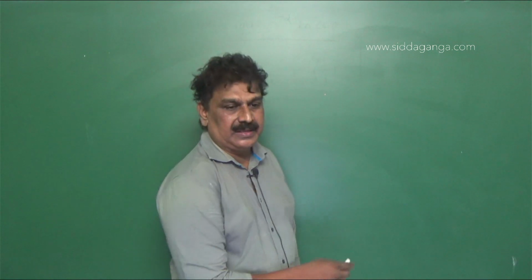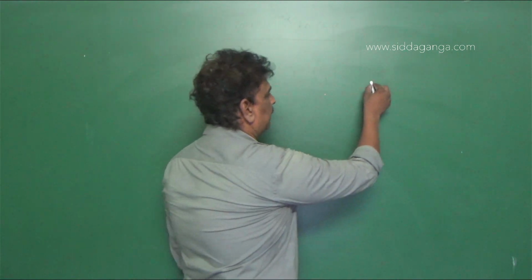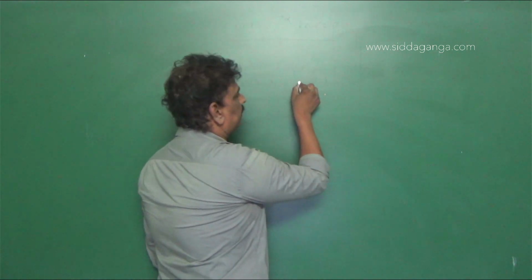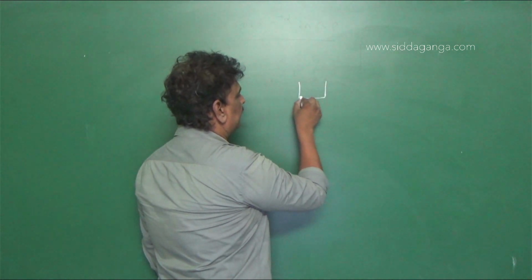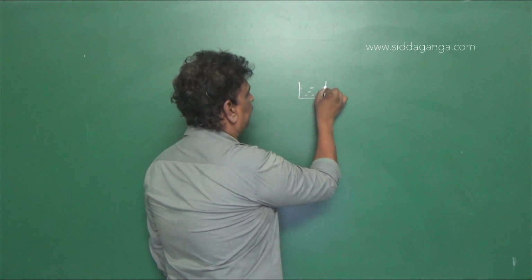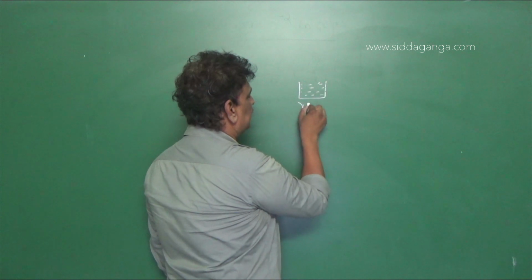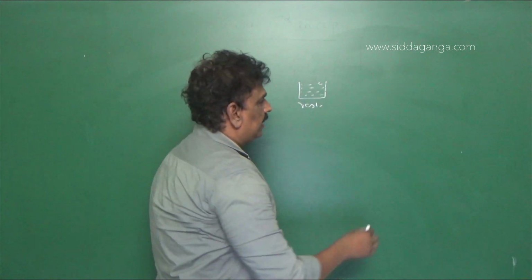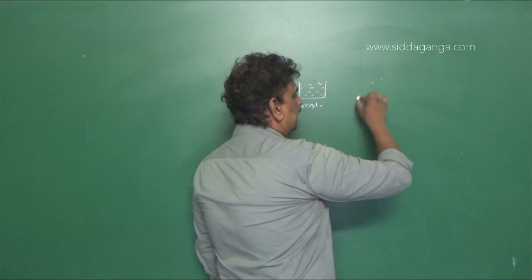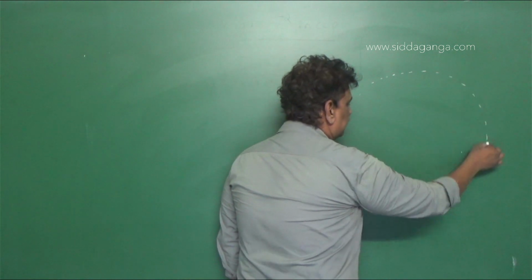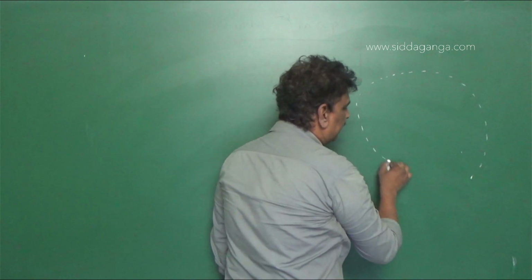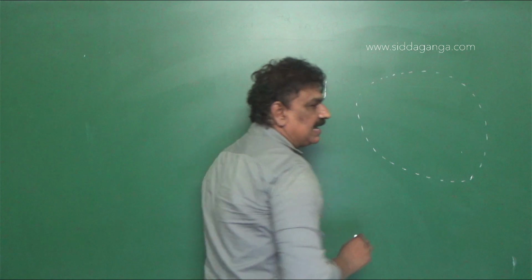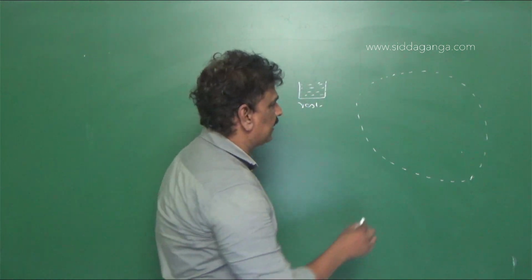Now, so we have, say, a can like this filled with water, it is at rest. Now, the can is rotated in a vertical circle of radius equal to 4 meter.